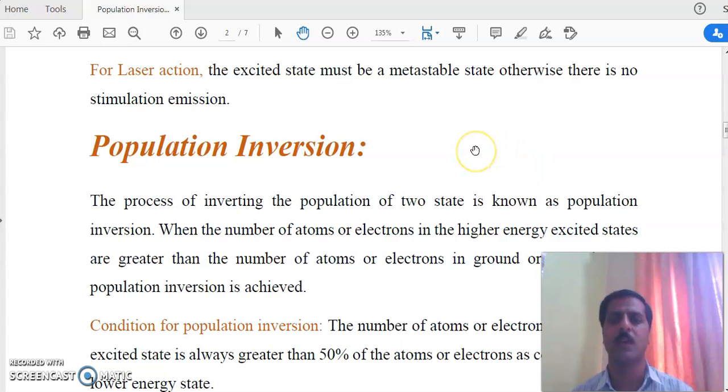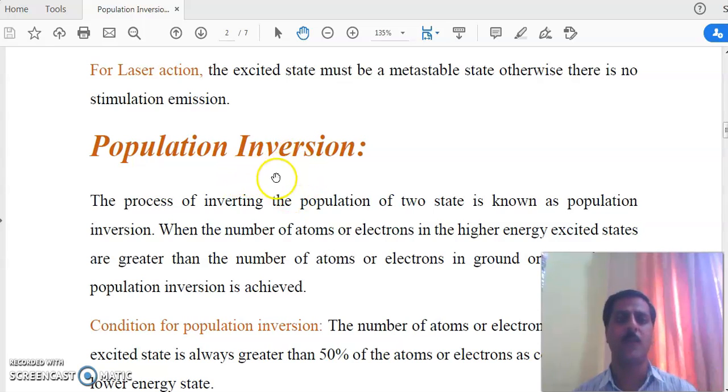It is not that we pick any one and then create that trap. That trap's creation is very difficult, and once that trap is created, then there is a possibility of stimulated emission, otherwise there is no stimulated emission. So for stimulated emission, population inversion, a very important phenomenon, is